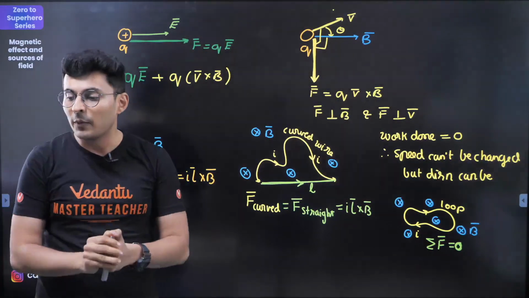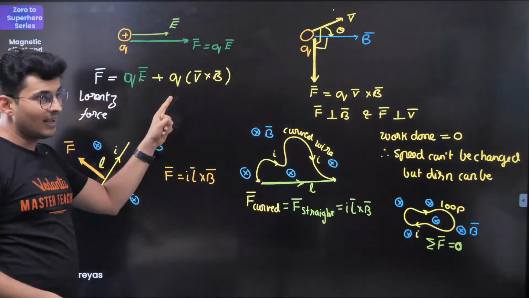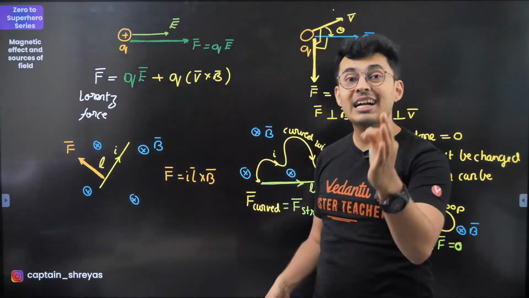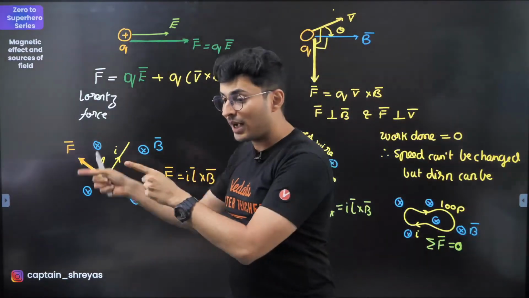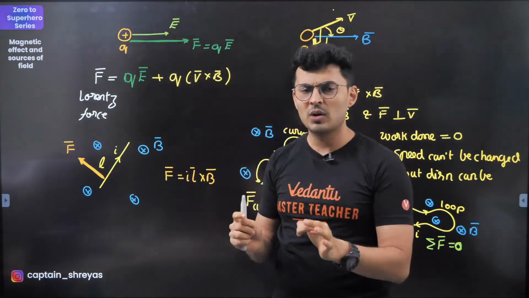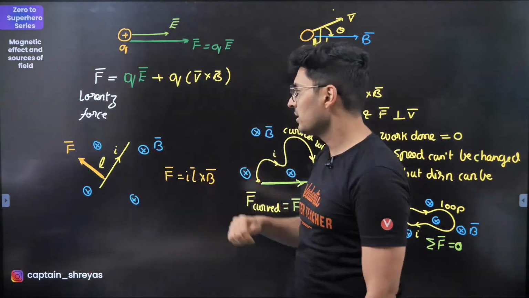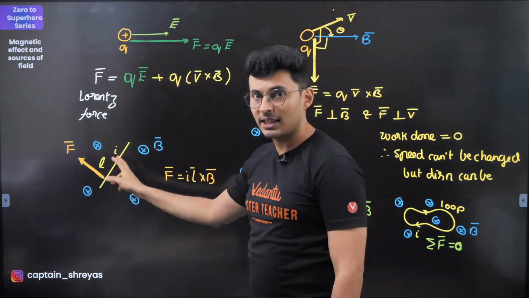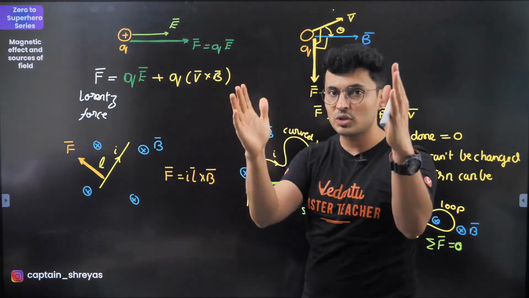Okay, now moving on to the next one. When you take a charge and throw it, it experiences force. In the same way, a current carrying wire also has charges moving in it. Hence, can I not say a current carrying wire should also experience force? And that's what it is all about. A current carrying wire with current I and length L, placed in a magnetic field, will experience the force I L cross B. Keep that in mind.